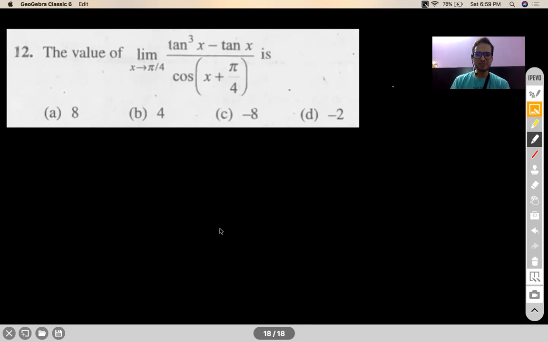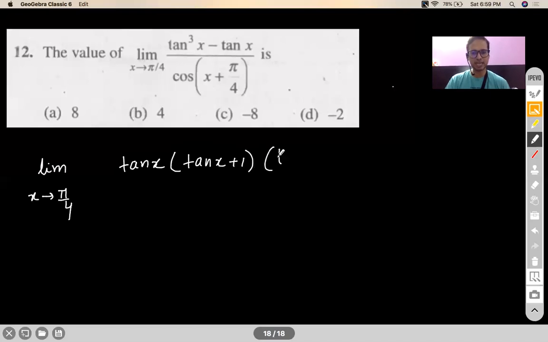So according to the poll, the maximum option that has been pressed is 4, which is option B. Okay, let's check. See, first of all, many of you are in a hurry to put x as pi by 4 plus h. That means many of you are in a hurry to transform your limit to a tending to 0 type of limit. But I would recommend, if you can simplify before that, go for it. For example, here I can take tan x common and I get tan square minus 1. Tan square x minus 1 can be written as tan x plus 1 into tan x minus 1.